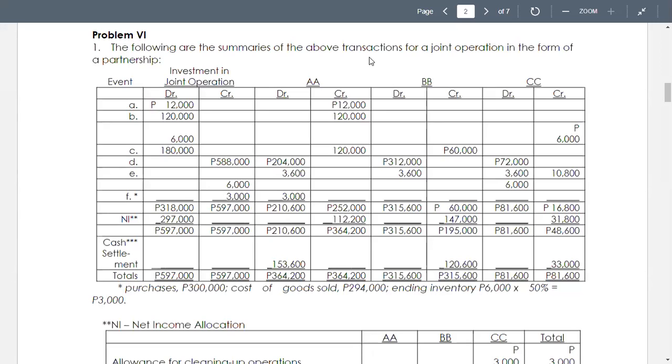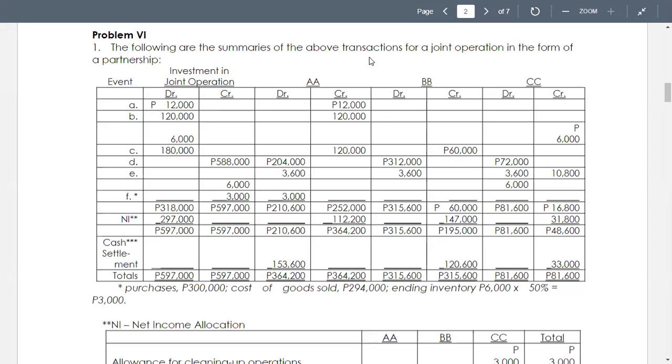The activity of the joint operation is as follows. AA constructs the stand on the front lawn at a cost of 12 million. AA pays 120,000 for various construction tools. CC pays 6,000 for permit to operate the concession or business.